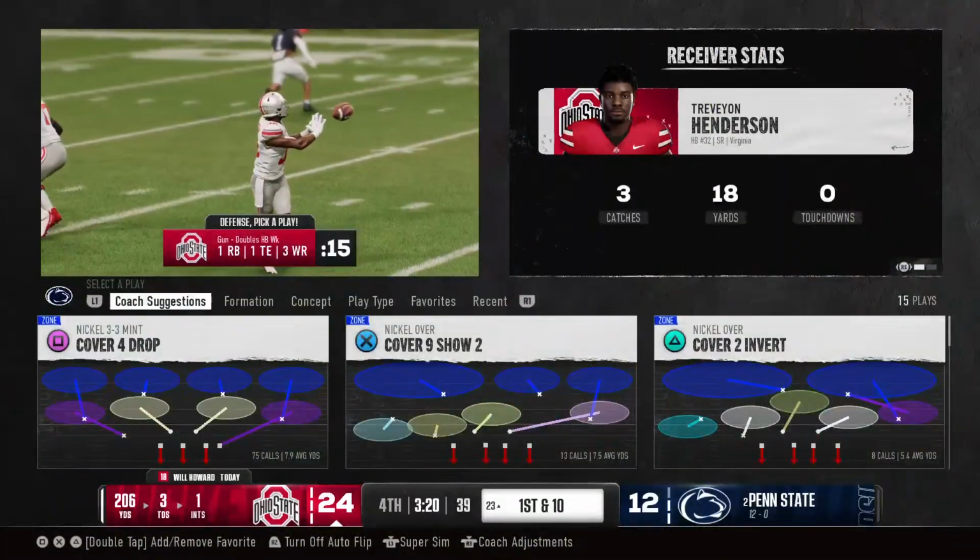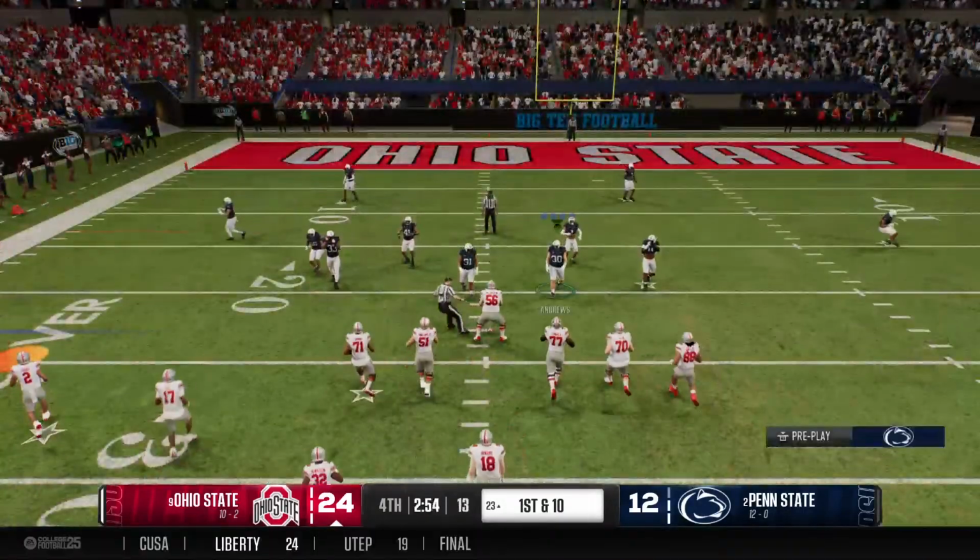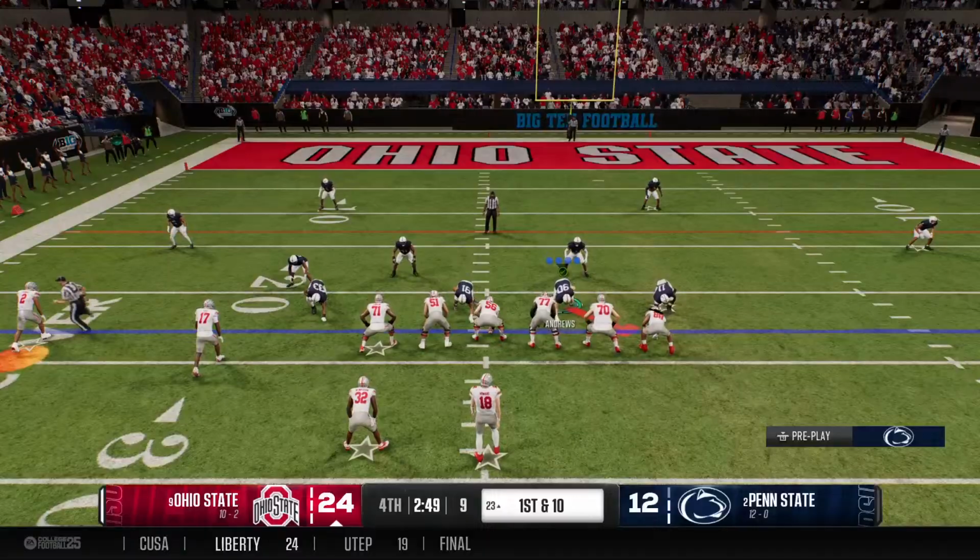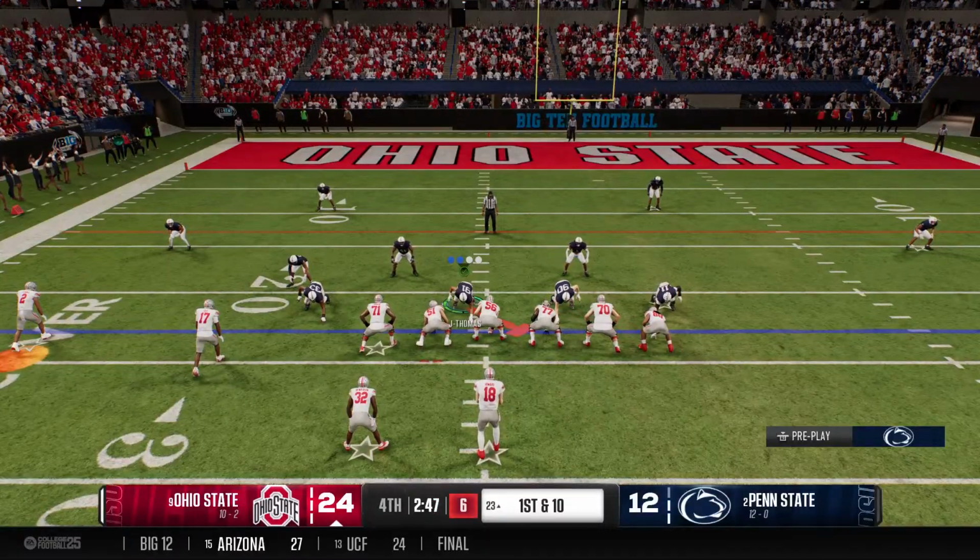This is a game. Ohio State got their get back. I don't care. I'm still in the playoffs, but like Ohio State got their get back. Fresh set of downs for the offense after that first down completion.